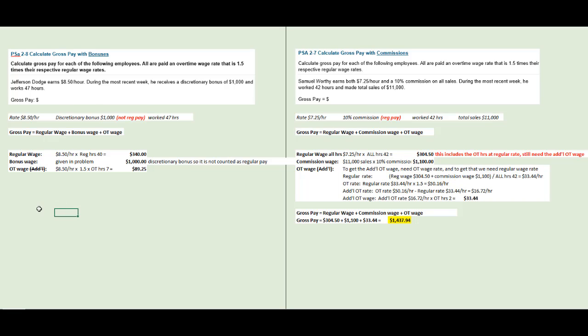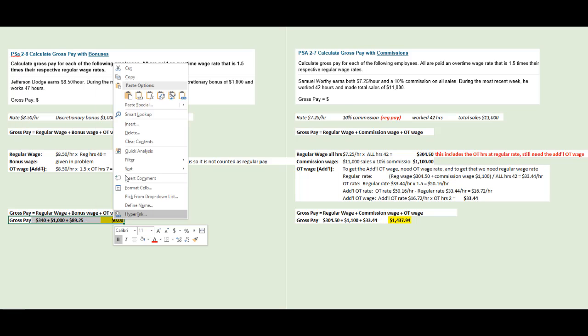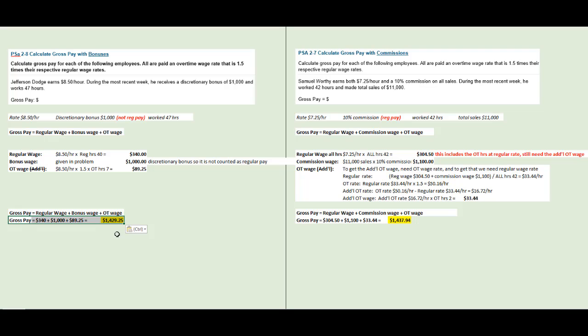We add them up: regular wage plus bonus wage plus overtime wage, which is these three figures, and that comes out to a sum of $1,429.25. This is more straightforward than in the commissions, all right?